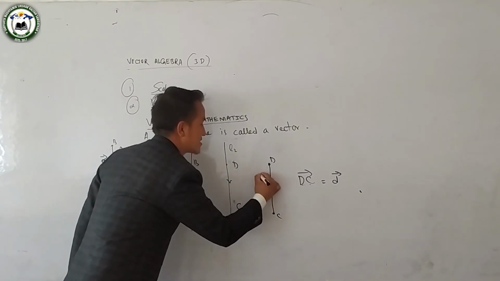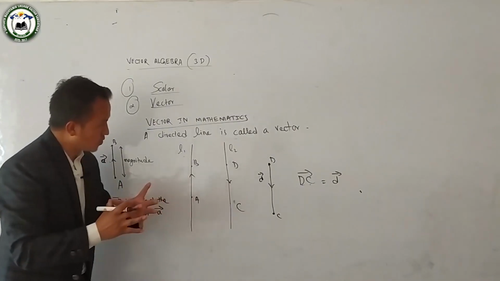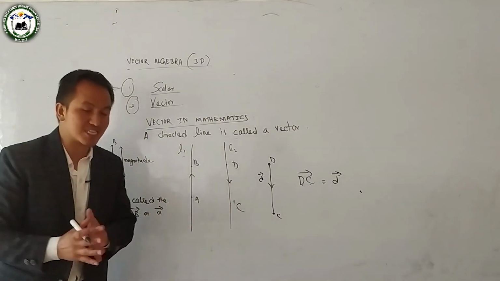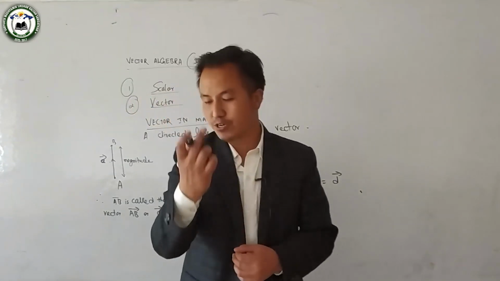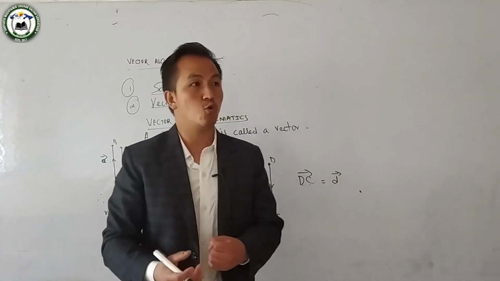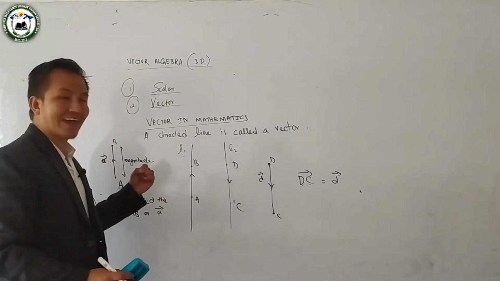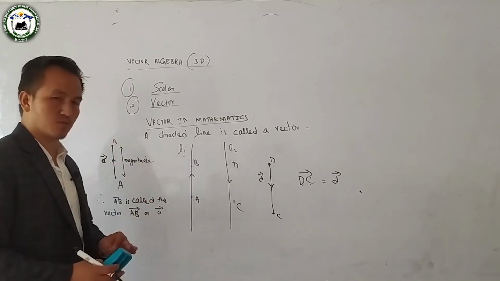So in vector mathematics, a vector is simply a directed line which has magnitude as well as direction. Okay.